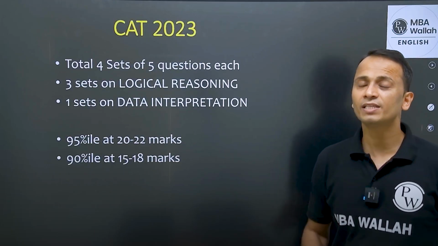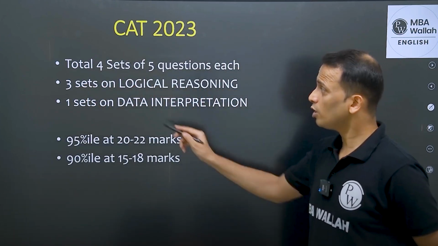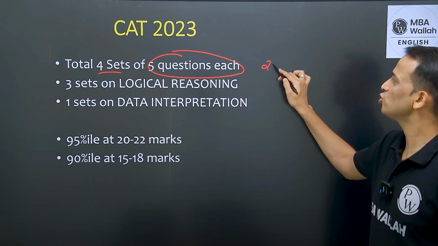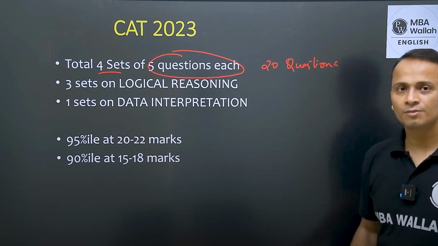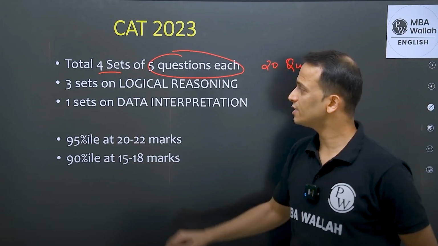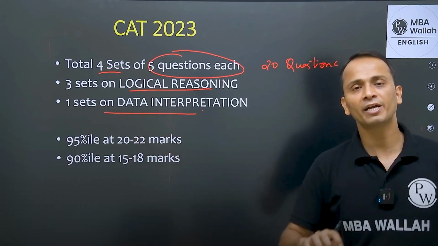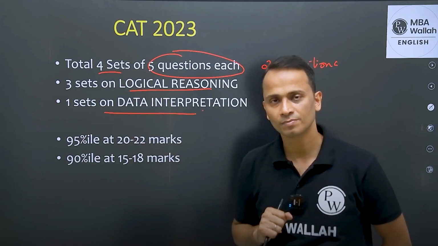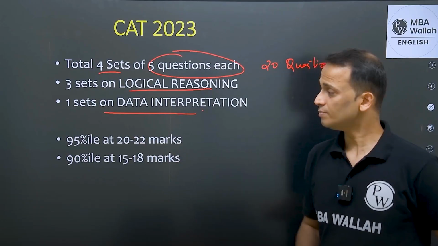In CAT 2023, there were only 4 sets as compared to 5 sets in CAT 2024, right? Now, all these 4 sets had 5 questions each. So 4 into 5, that means 20 questions, right? Now, out of these 4 sets, 3 sets were on logical reasoning and 1 set was on data interpretation, in general, talking about all the 3 slots combined. All right. Now, here comes the catch.